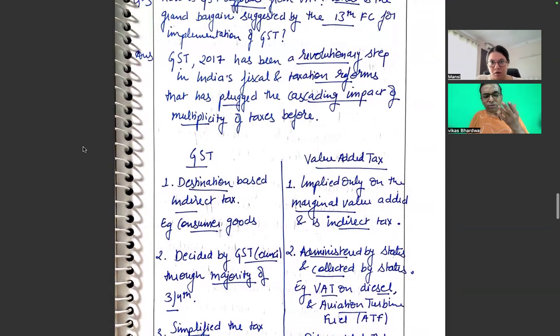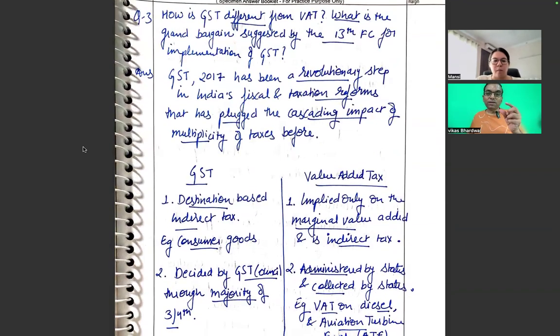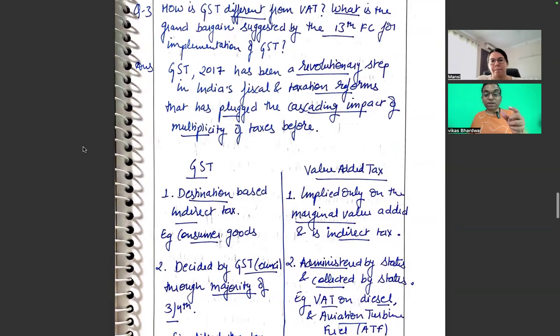There is no such lacuna, but again I'm saying the same point, that the grand bargain which was suggested, that second part, what is the grand bargain? So what is the grand bargain?